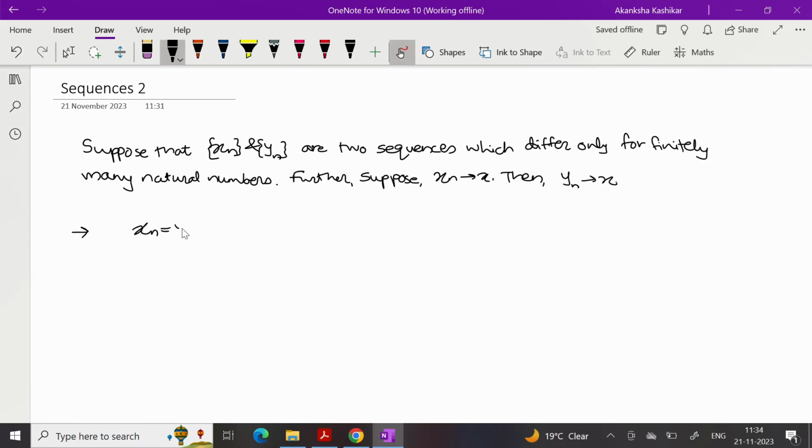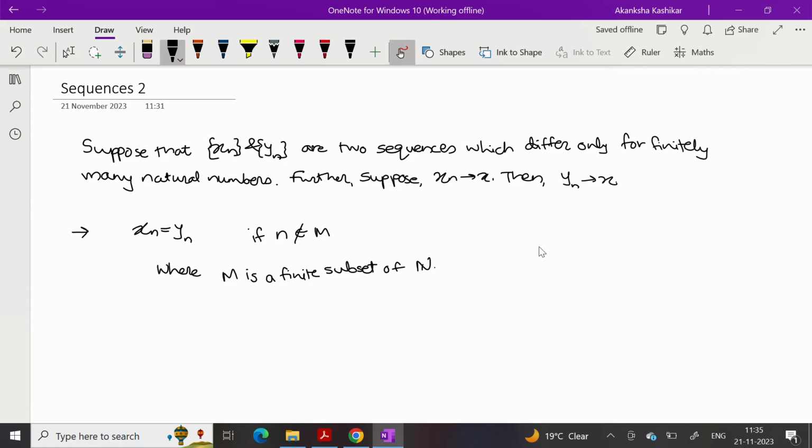This means xn is equal to yn if n doesn't belong to some set M, where M is a finite subset of the set of natural numbers. M is a collection of those natural numbers for which xn is not equal to yn. So M is finite, and for the rest of the n's, xn is equal to yn.